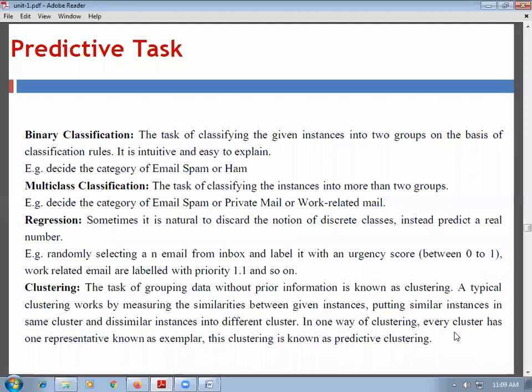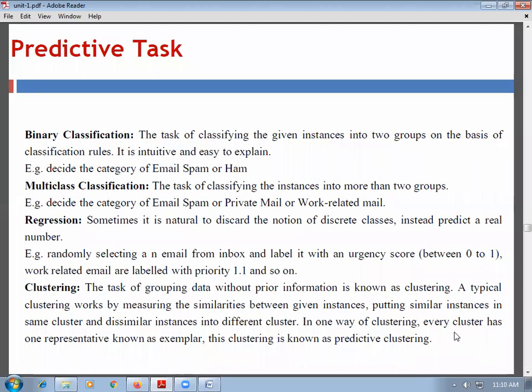In case of email spam, whether it is spam or not, if it is spam, it is treated as 1. If it is not spam, it is treated as 0. That is called a binary classification. Now, multi-class classification.